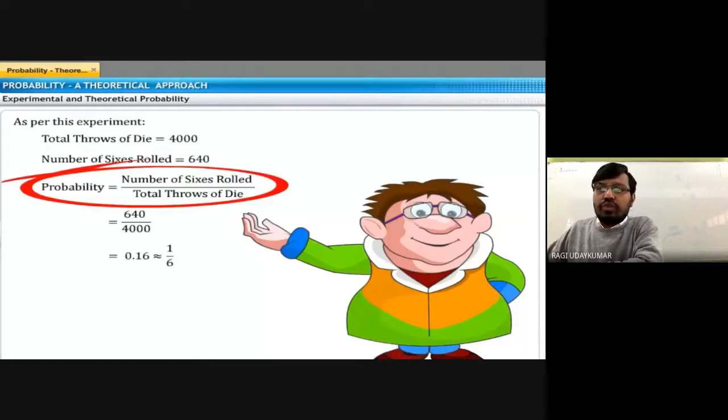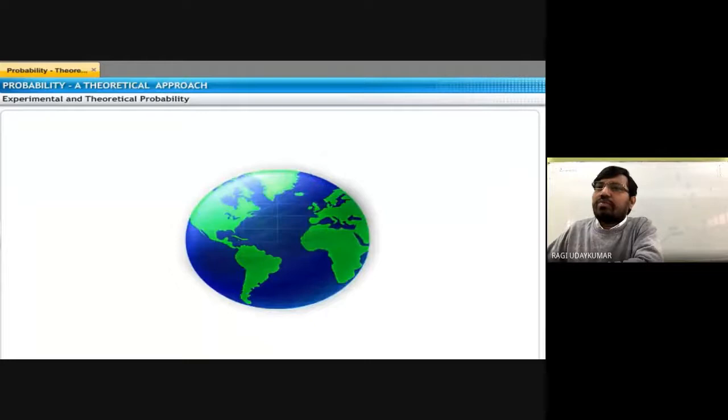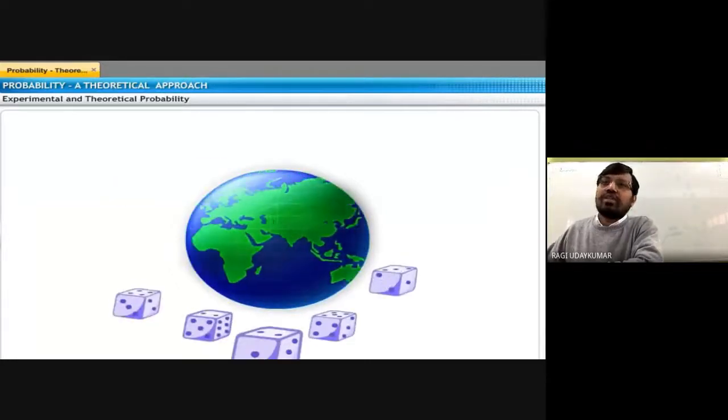Whenever you throw a dice, whenever you do the experiment, we call it the experimental or empirical probability. Probability is the number of times you got that particular number divided by the total number of throws.